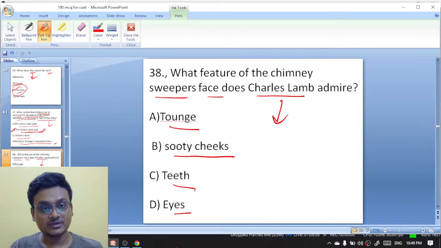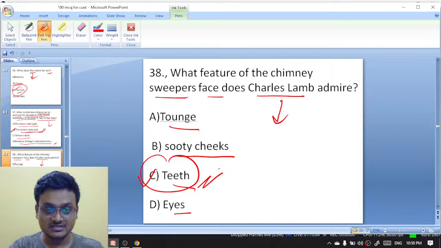Charles Lamb, chimney sweepers. What feature of the chimney sweeper's face does Charles Lamb admire? Was it the tongue? Was it sooty cheeks? Or the teeth? Or the eyes? It is actually the teeth, which are white in color. So question 38, it is C. It is teeth. Teeth is the right answer.